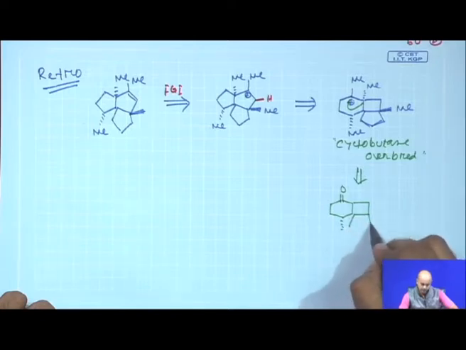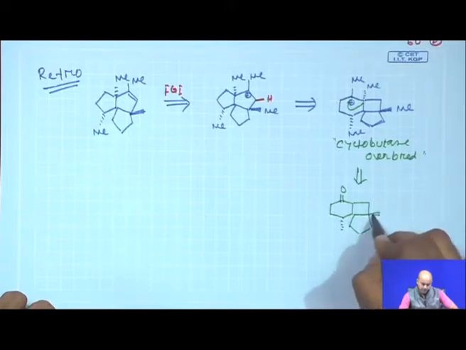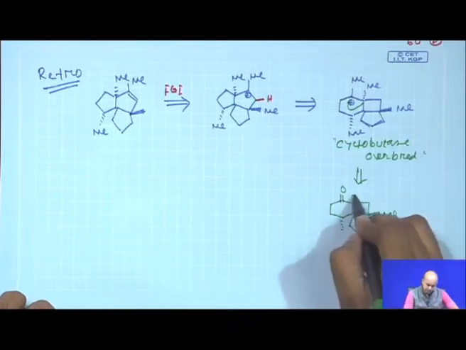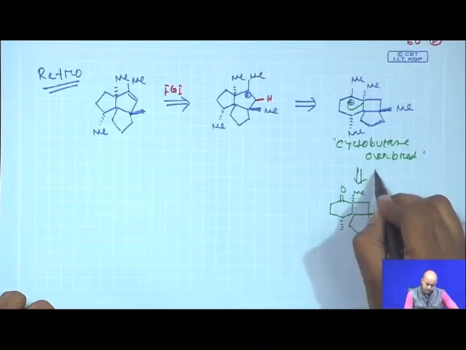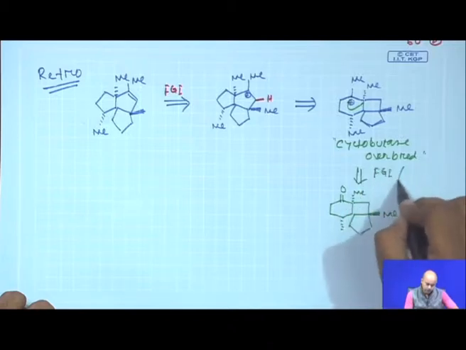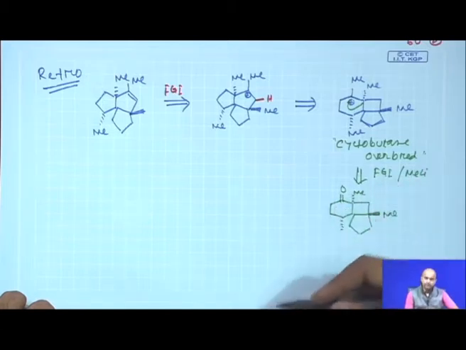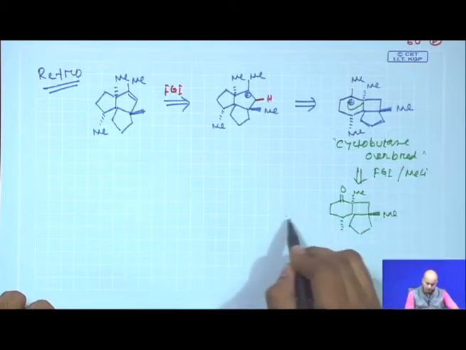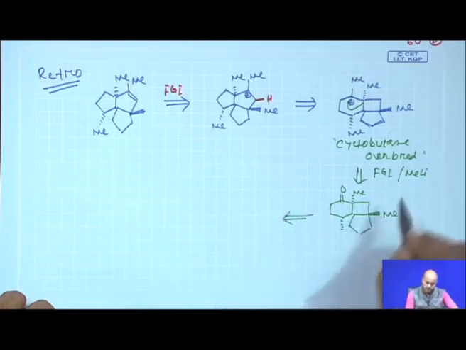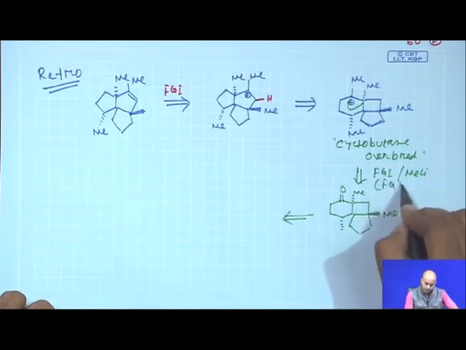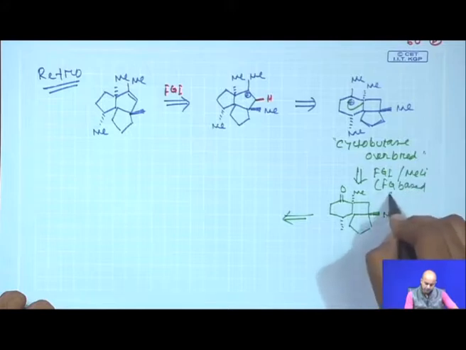Now, I am saying that if you have this particular compound in the beginning, you just do a FGI through a methyl lithium addition. So, take this ketone, do a methyl lithium addition, then do the water elimination. So, this is the FGI, functional group interconversion. So, your functional group based strategies is applicable.